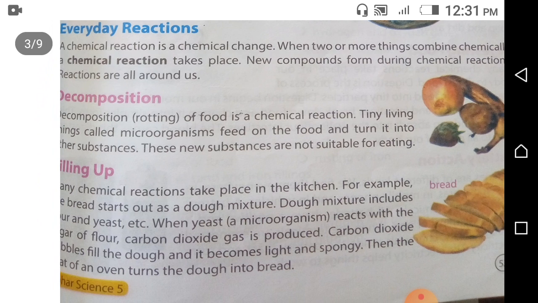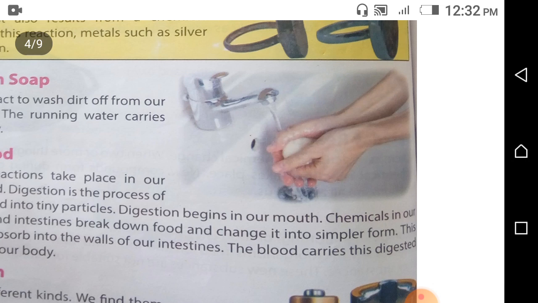Cooking. Many chemical reactions take place in the kitchen. For example, the bread starts out as a dough mixture. Dough mixture includes flour and yeast, etc. When yeast, a microorganism, reacts with the sugar, carbon dioxide gas is produced. Carbon dioxide bubbles fill the dough and it becomes light. The heat of an oven turns the dough into bread. Now move on to the next page.